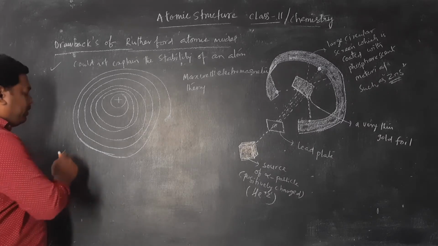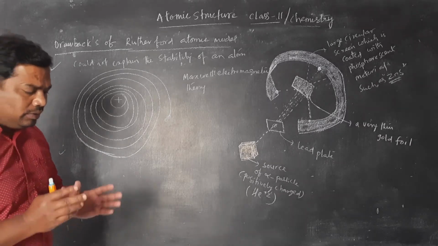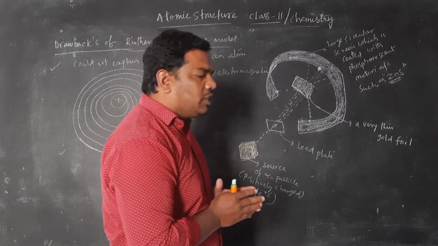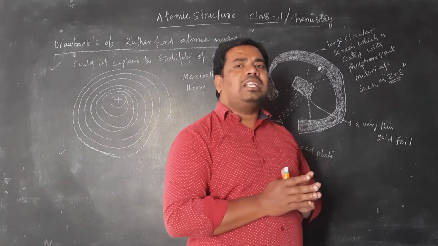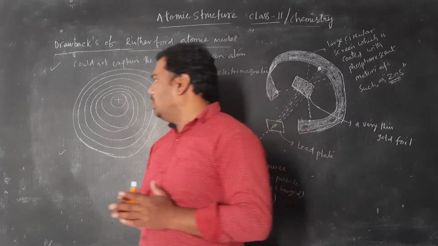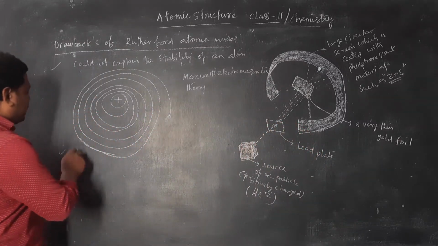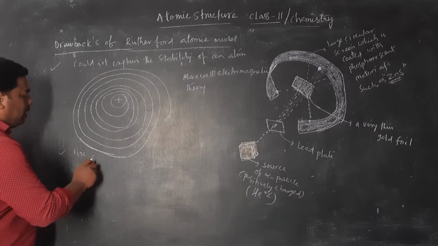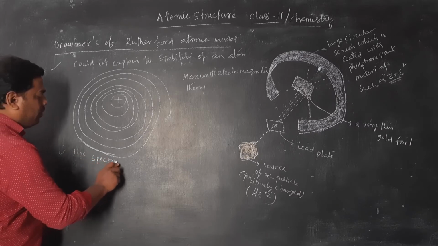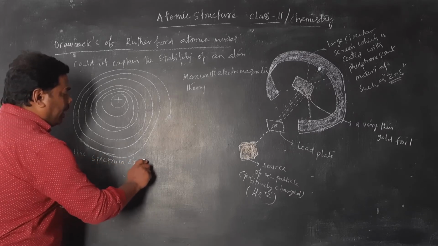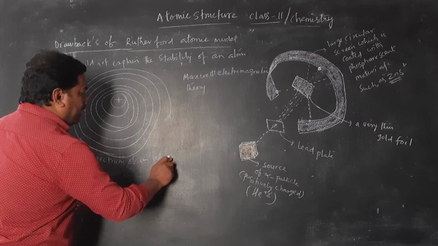The second point: the Rutherford atomic model could not explain the line spectrum of an atom.